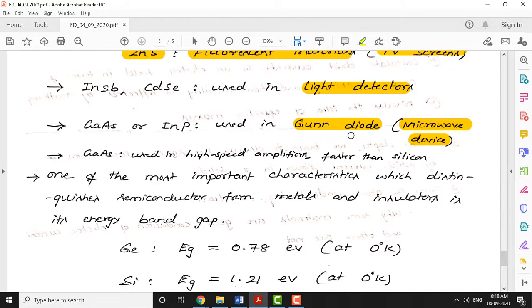These are not ordinary diodes. An ordinary diode is a PN junction, what you see in the laboratory. But these are diodes which are operated at high frequency, as I told you, between 1 gigahertz and 1000 gigahertz. Okay, so these are very special.